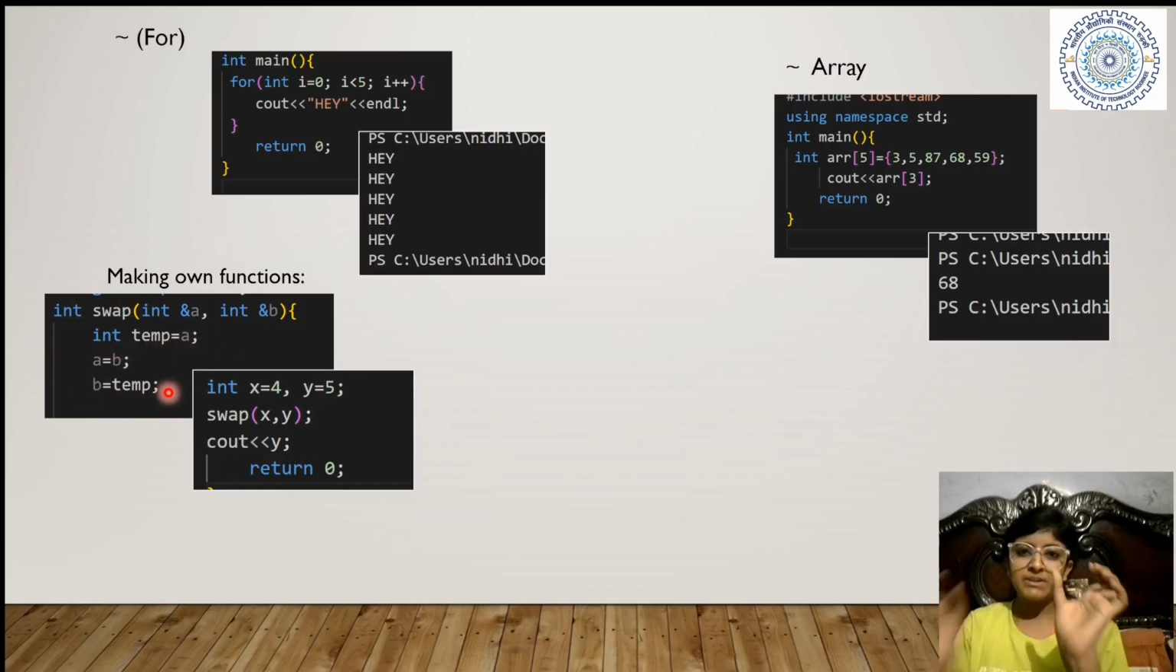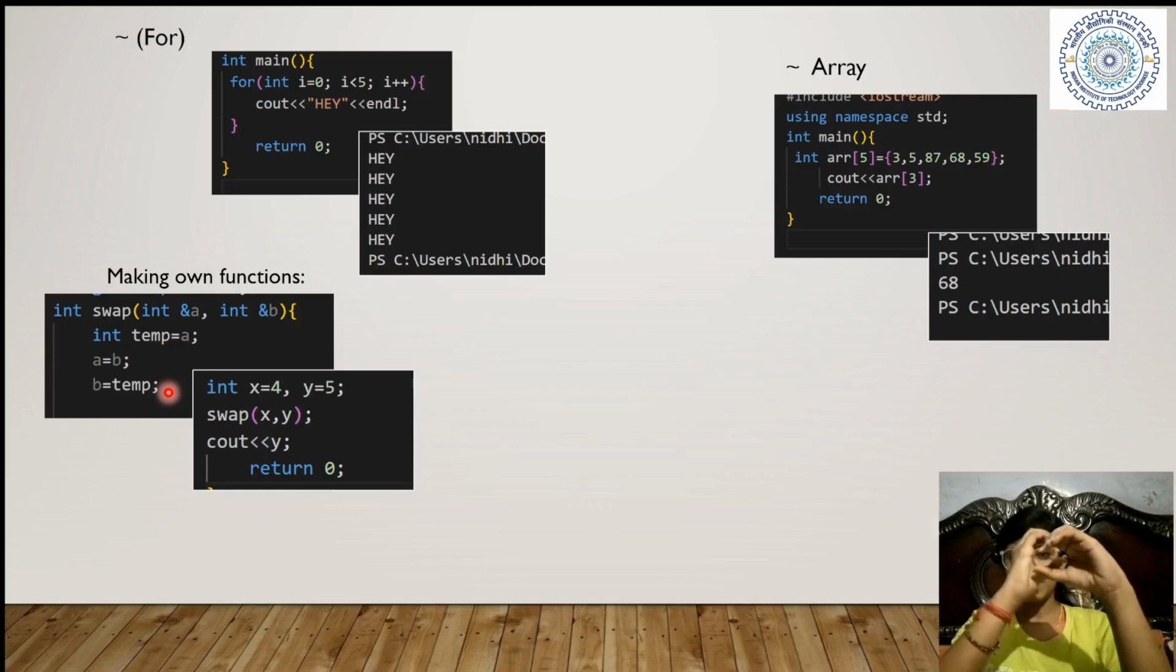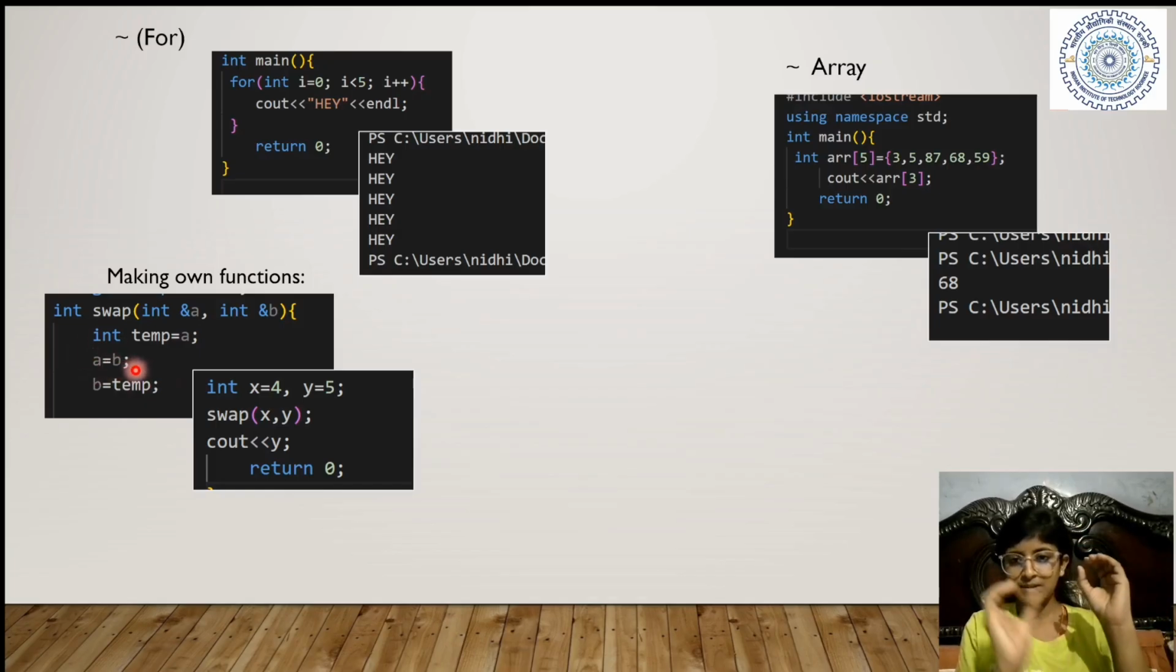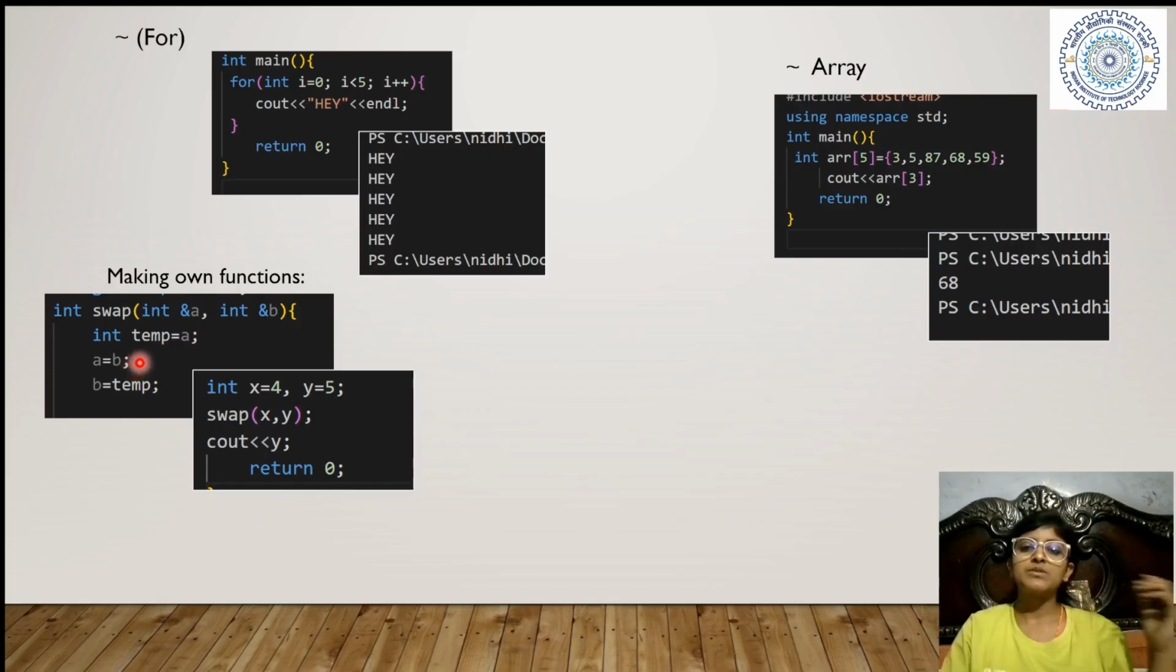So we have two variables a and b. I have stored the value of a in a variable named temp. In temp, I have placed the value of a, and in a, in the second line, you can see I have placed the value of b. So a is now equal to b, and the value of the old a is in temp. Now in b, I have to place the value of a, which I have stored in temp. So I will place the value of temp. So a and b are now swapped.